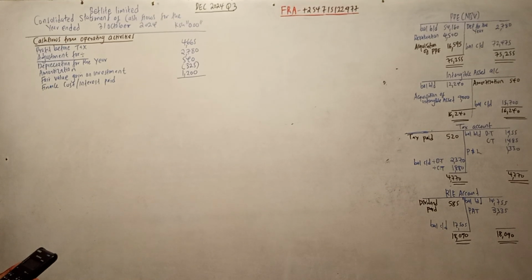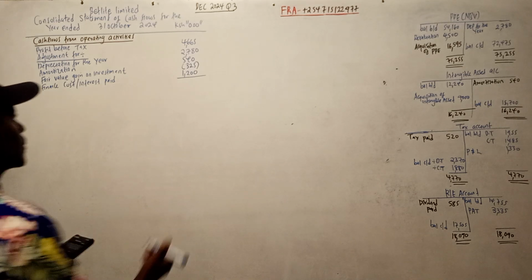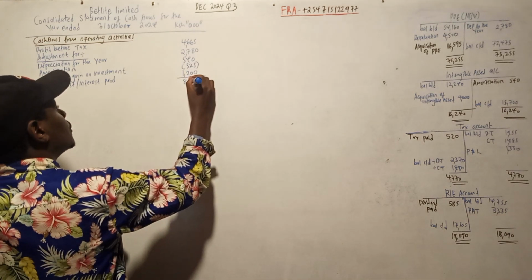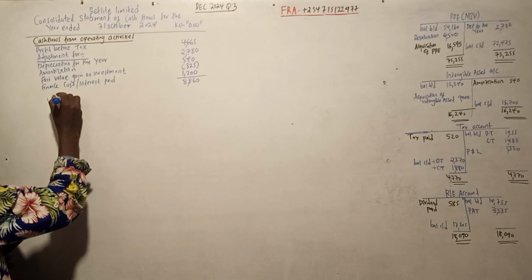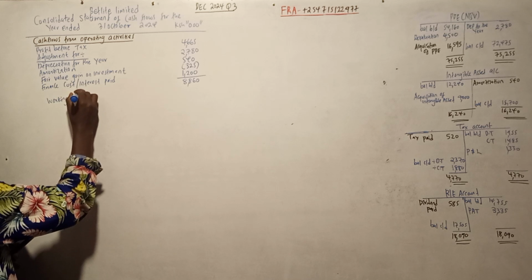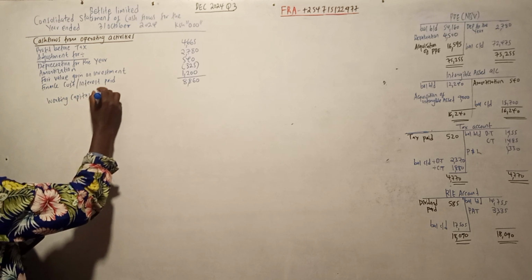So add them together: 4665 plus 2780 plus 540 minus 325 plus 1,200. It gives us 8860. Then we do the working capital changes.